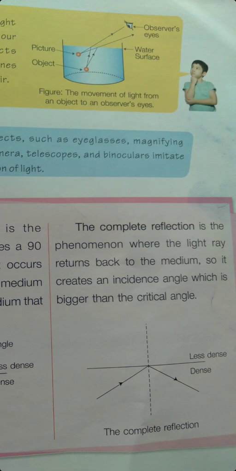The next is complete reflection, the phenomenon where the light ray returns back to the medium. It creates an incidence angle which is bigger than the critical angle.